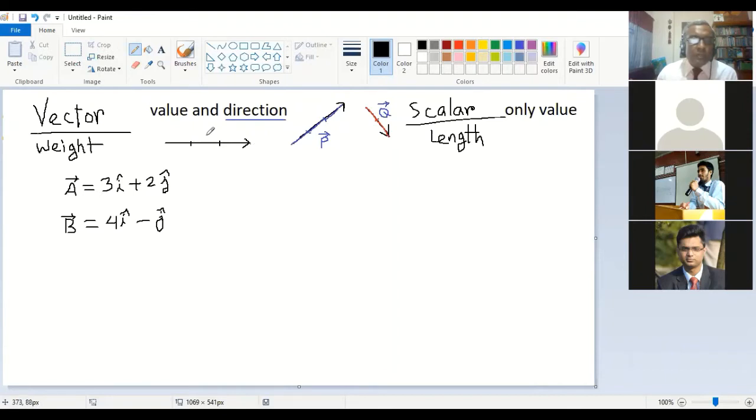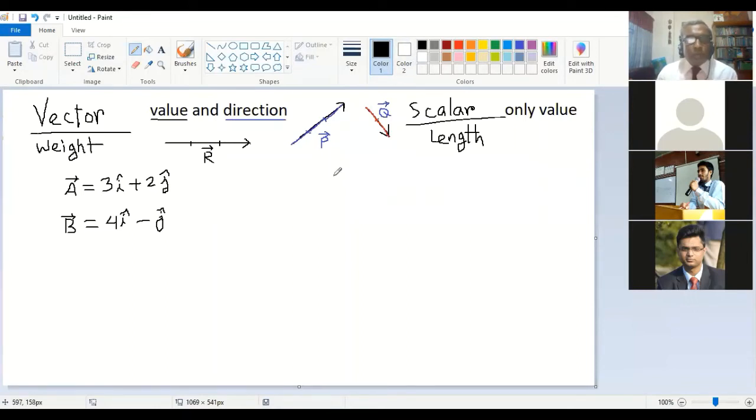Let me give the name R. The magnitude of R and the magnitude of P are the same, because both are 3 units long. Values are the same, magnitudes are the same, but they are different vectors because the directions are not the same. Say the R vector is going to the right side and the P vector is going upward.